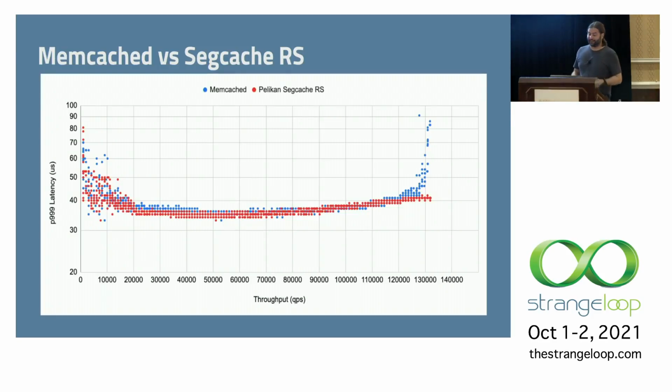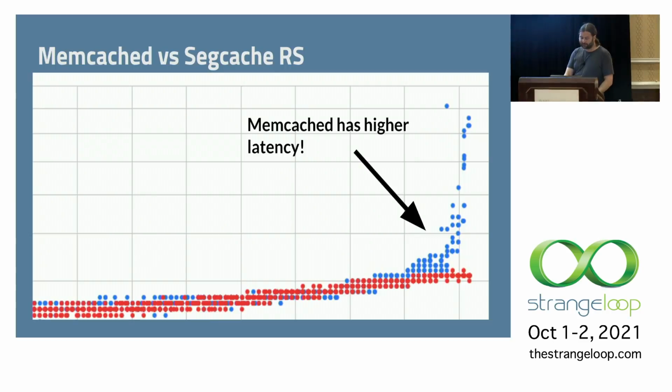Okay, so benchmarking. This is always fun. Here we're comparing upstream Memcache with the Rust implementation of Pelikan segcache. And we'll zoom in here. You can see that at the upper end of the throughputs tested, the Rust implementation actually had lower latency than Memcache. I think that's super cool. Memcache is blazingly fast.